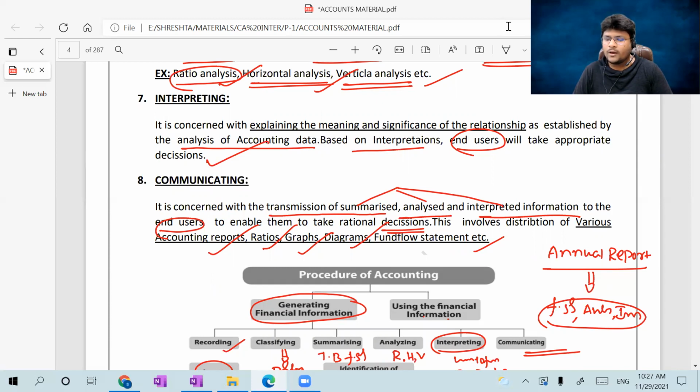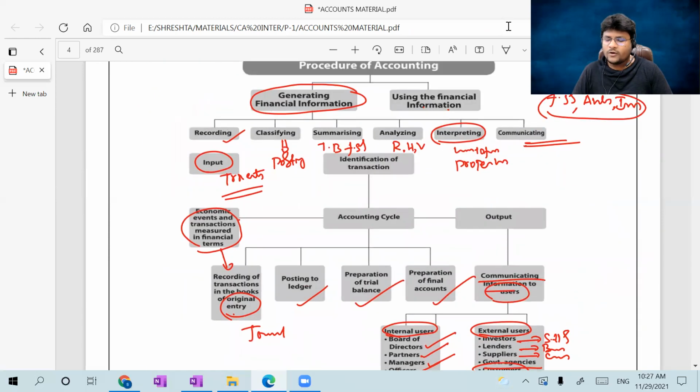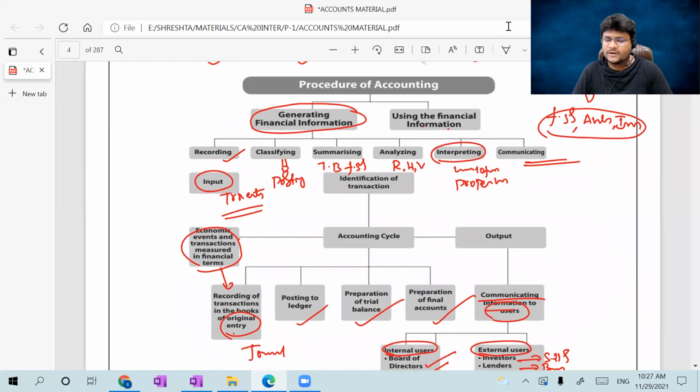The annual report ran almost 600 to 700 pages. There are so many graphs, diagrammatic representations, financial information, and an audit report, which is nothing but communicative information. The procedure of accounting entirely, I made as a diagrammatic representation. With that small diagram, you can easily appreciate what exactly the meaning of accounting is.